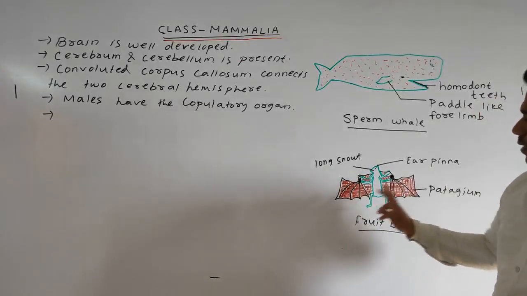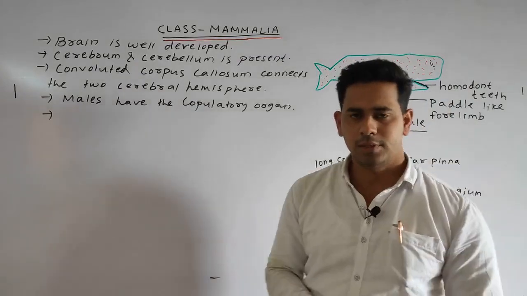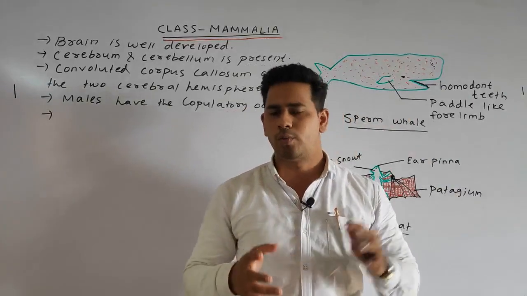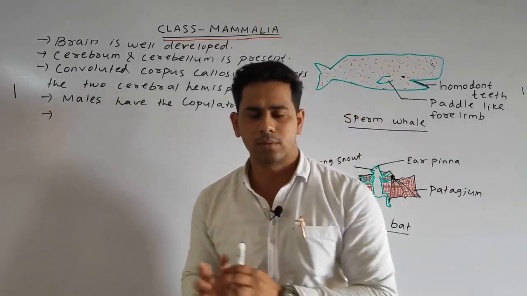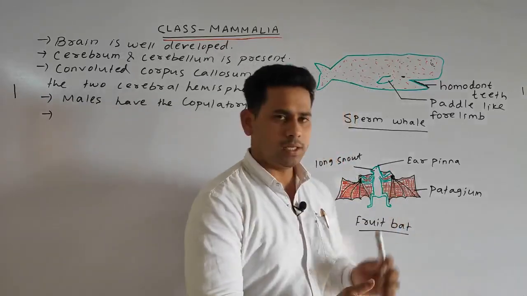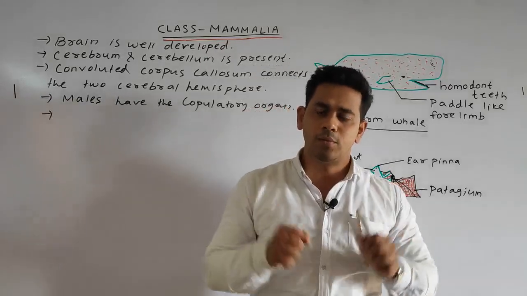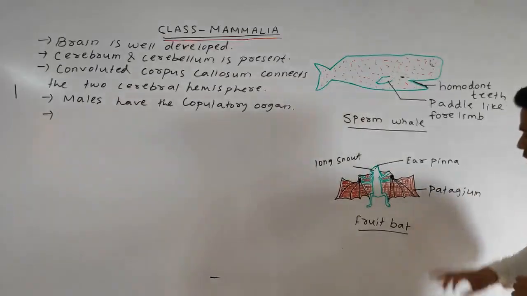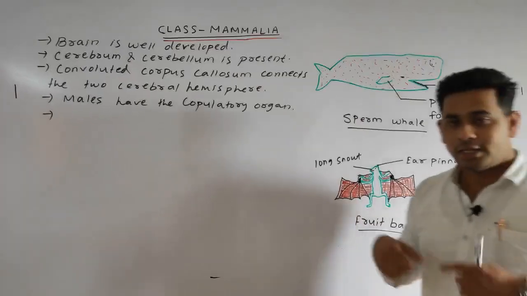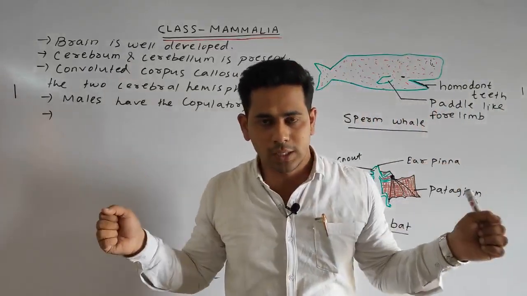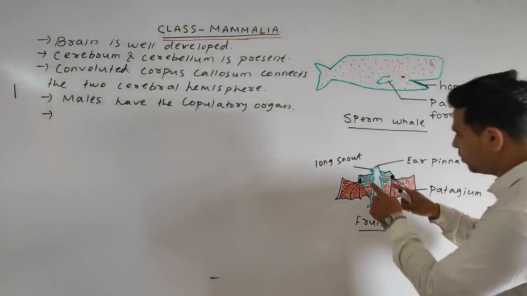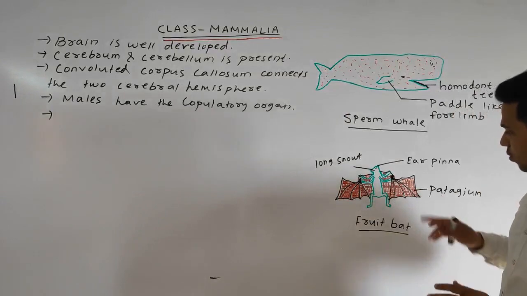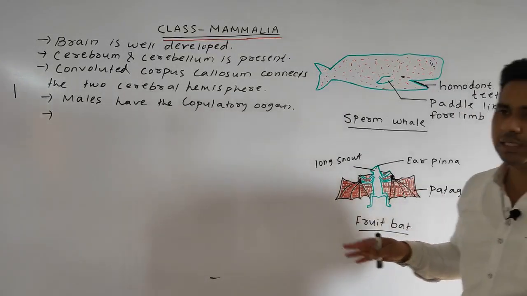Do you think these are wings? We can say they are wings, but if we go by the history, wings should be present in apes or birds. Why is it present here? Because the forelimbs have been modified into a wing-like structure, not wings, called the patagium. In the bird, the forelimb is modified into wings and the hind limb is present, but here prominent forelimb and hind limb are both present. These are extensions, which are called the patagium. Obviously these help to fly.